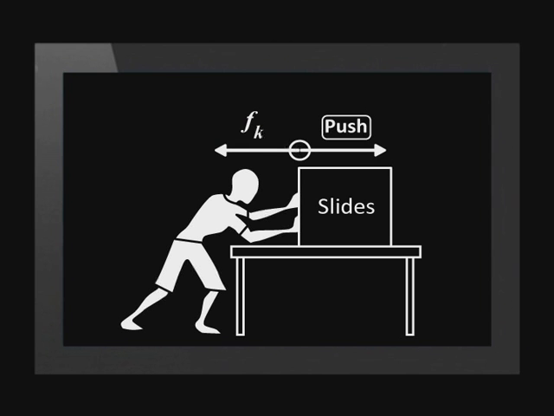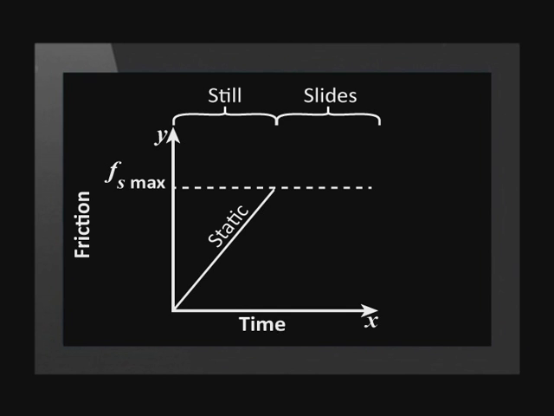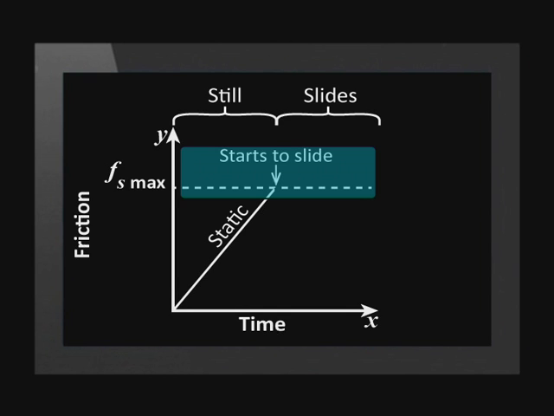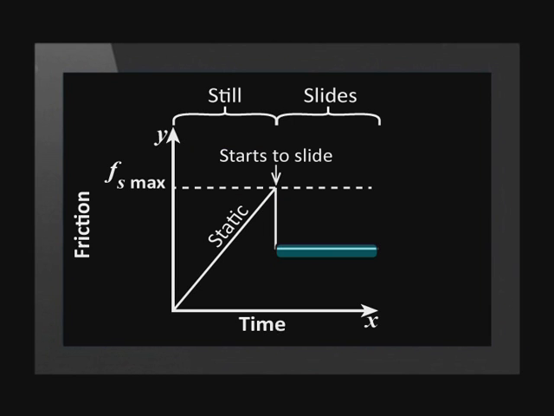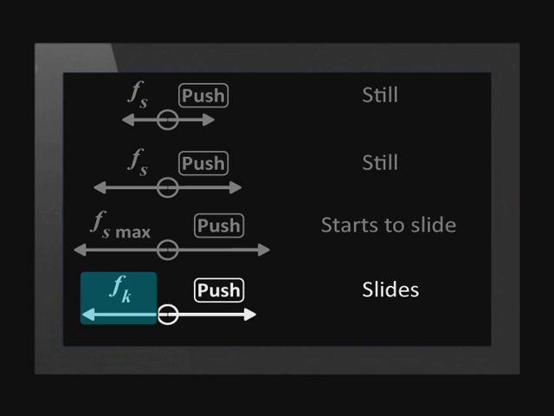Notice how Fk remains constant as the box slides. This can be seen on the graph. Just after the box starts to slide, the magnitude of friction decreases to a constant value. This is the magnitude of kinetic friction for this particular box and table, Fk. Notice that Fk is less than Fs max. So surfaces exert less friction on one another when they move relative to one another than when they are still.